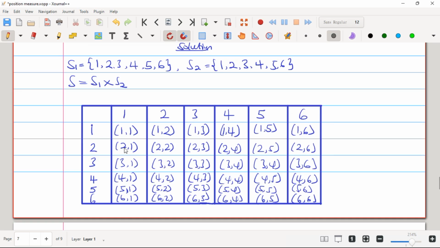2 times 1 which will be 2, 1, 2 times 2 which will be 2, 2, 2 times 3 which will be what, 2, 3, and then we are going to do it till the end, right? When we come here, 6 by 1 we are getting 6, 1, 6, 2 you are getting 6, 2 here, 6 times 3 you are getting 6, 3, 6 times 4 you are getting 6, 4, 6 times 5 you are getting 6, 5, and 6 by 6 you are getting what, 6, 6, right? So this will be our sample space, right? So this is the introduction to the probability theorem that I was talking about, right?